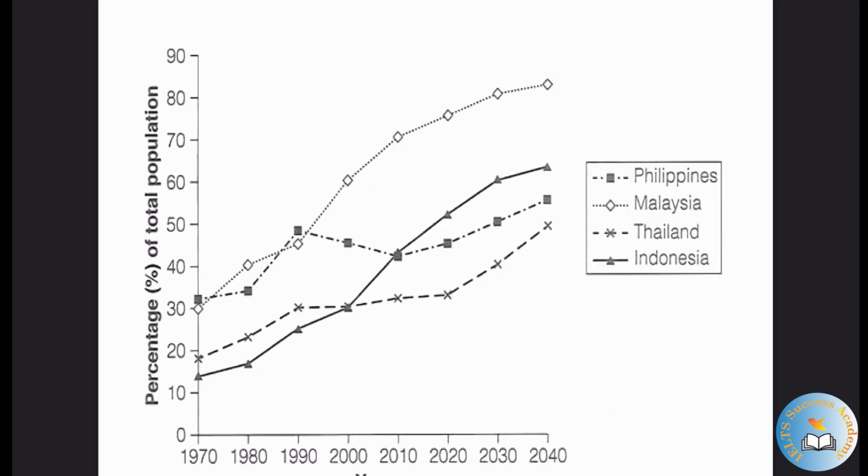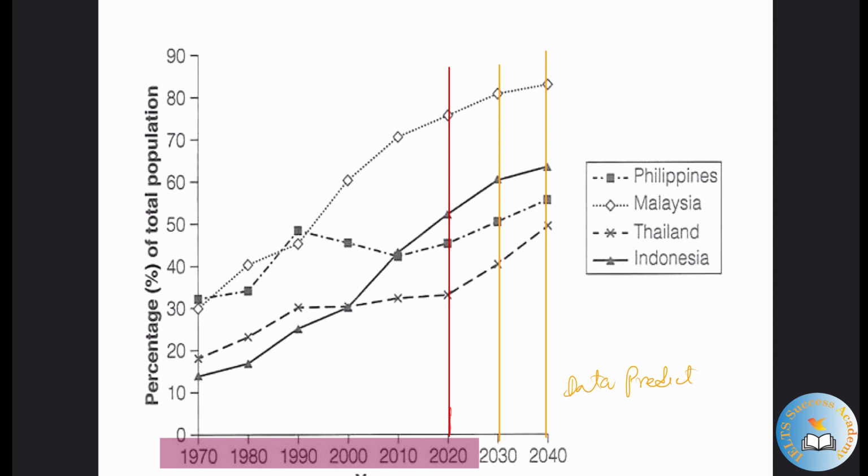Now, as you can see, it talks about percentage of people living in cities. You've got 1970, 80, 90, 2000, 2010, 2020, 30 and 40. So currently we are in 2023, right? So we've got predictions for 2030 and 2040. These are predicted years. These are years that have not come yet. So for the years 2030 and 2040 data has been predicted, while between 1970 and 2020 is the era that we already know about.